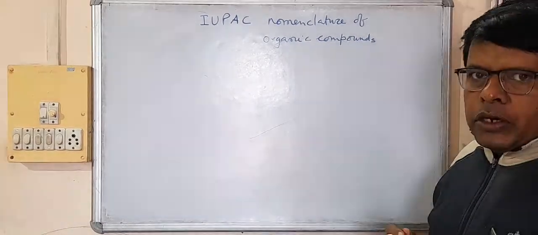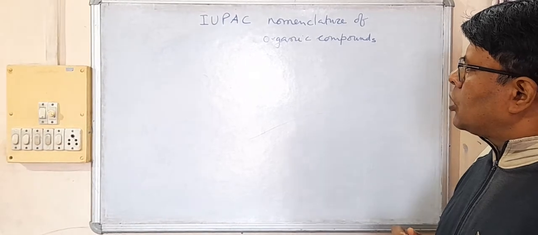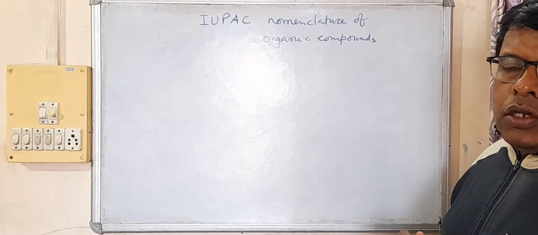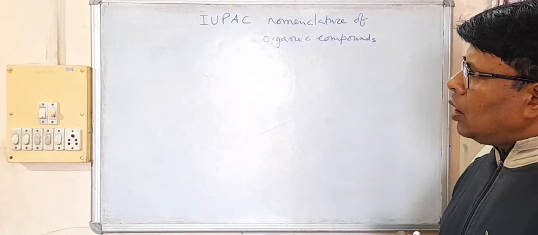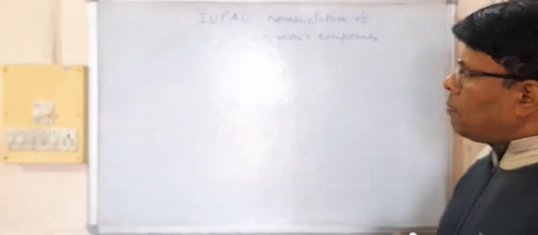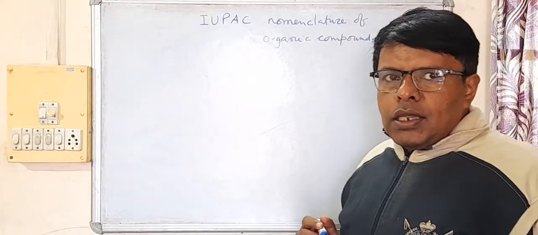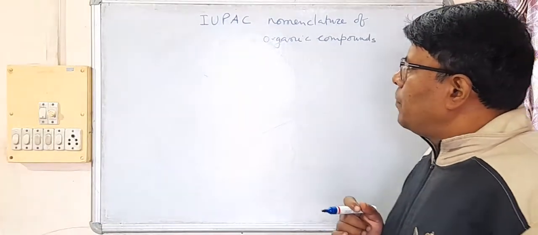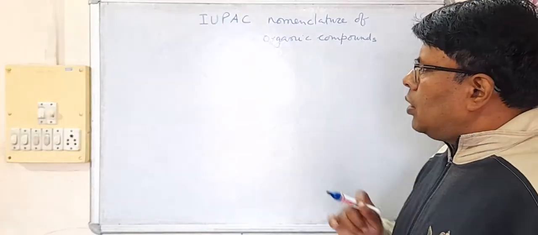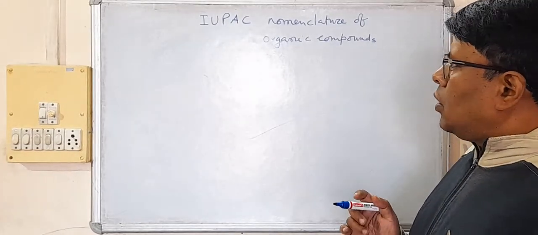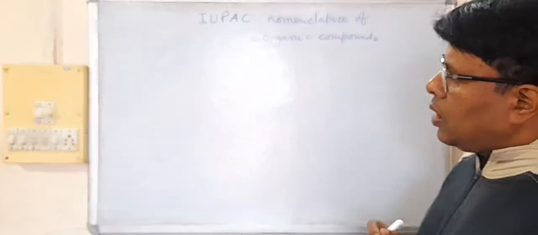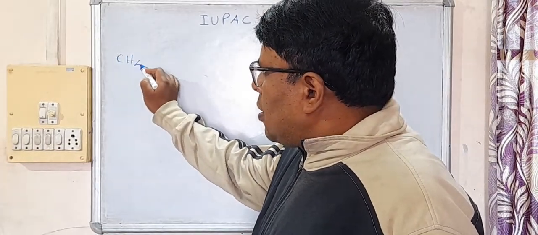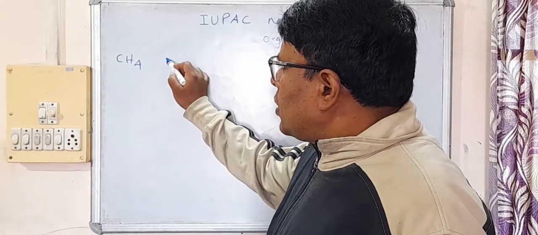Okay, children, today we are doing IUPAC nomenclature of organic compounds. Since you know that there are many organic compounds, there is a necessity for systematic naming of organic compounds, and that's why this is very important. Let me give some very simple examples to begin with. This organic compound, its name is methane.